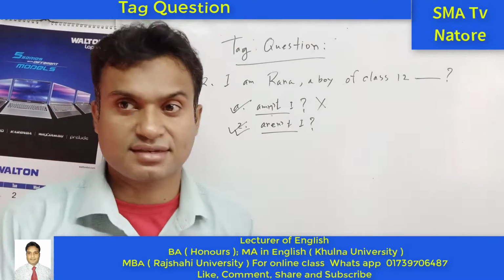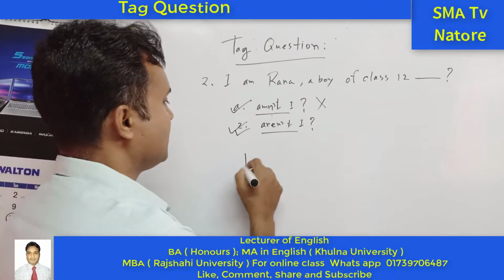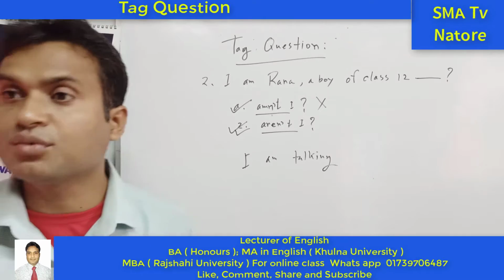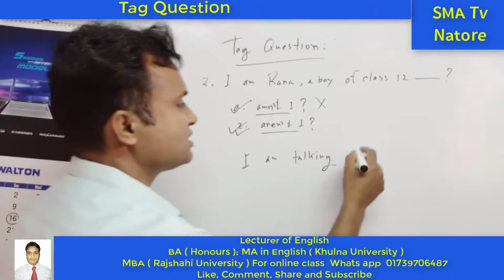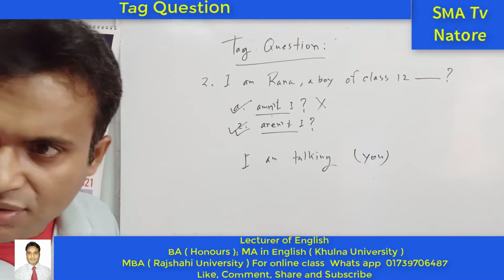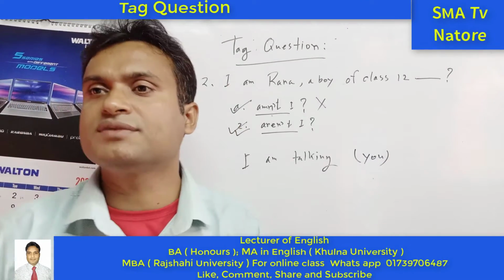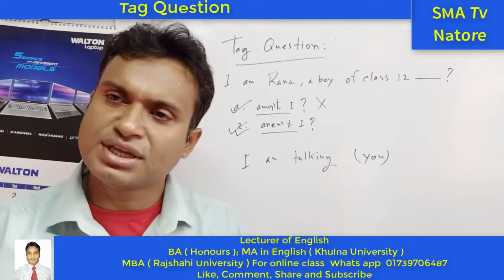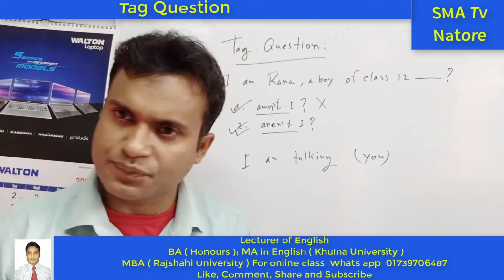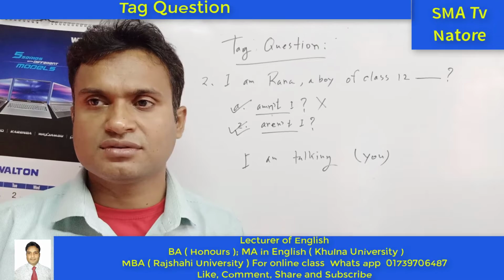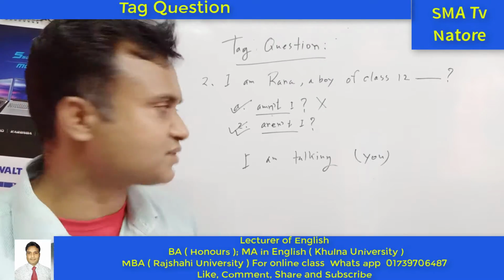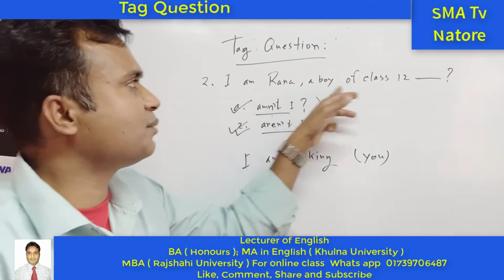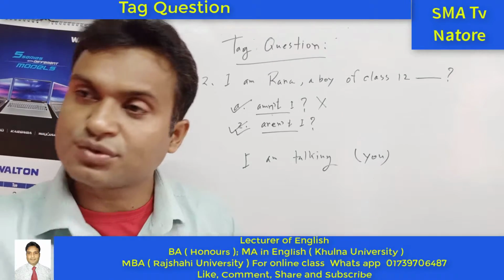In our another class I have told that when I am saying "I am", I am talking with you. So the "you" is omitted here. This is one kind of style of spoken language. When we are explaining ourselves, we are talking with another person, and that person is "you". So in the sentence "I am Rana, a boy of class 12", I am saying it to you, so "you" is indicated here.